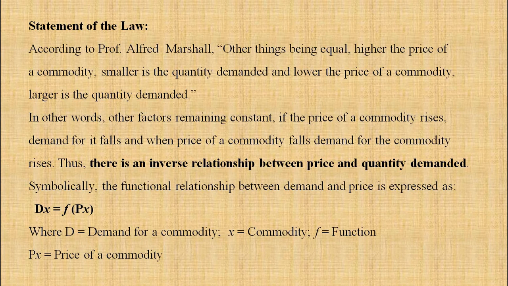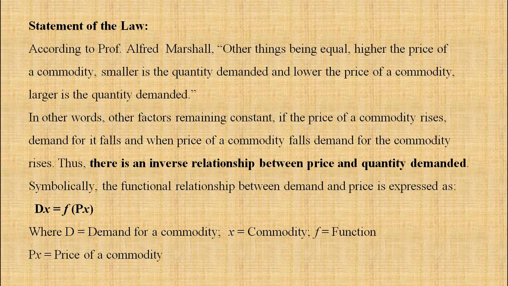According to Professor Alfred Marshall, other things being equal, higher the price of a commodity, smaller is the quantity demanded, and lower the price of the commodity, larger is the quantity demanded. Very simple. Other things being equal, higher the price of a commodity, smaller is the quantity demanded, and lower the price of the commodity, larger is the quantity demanded.